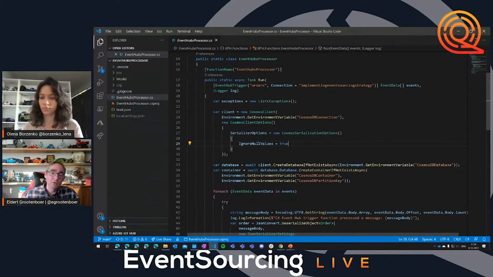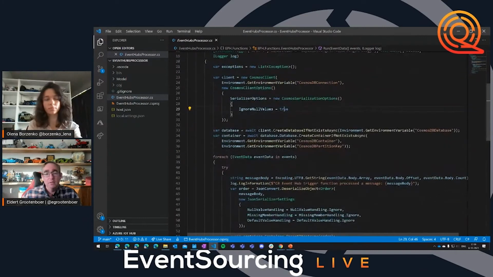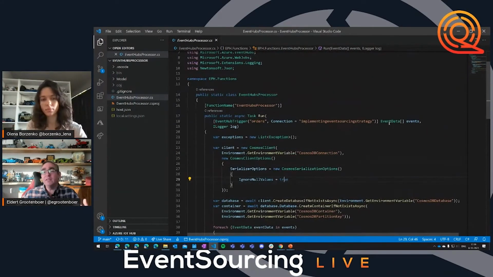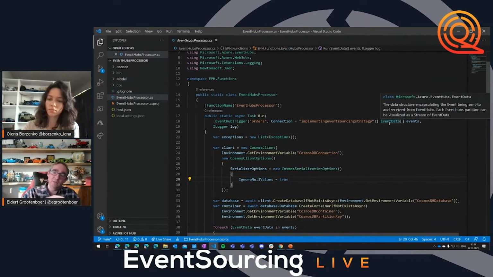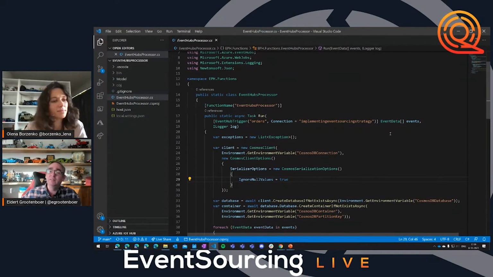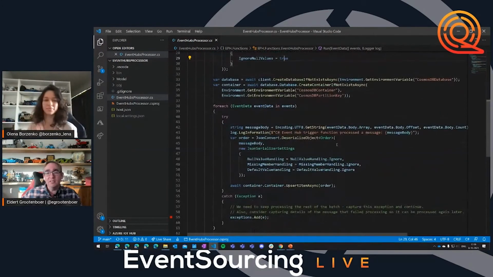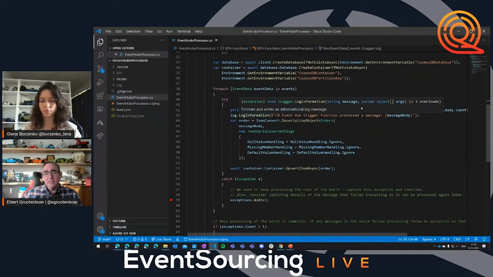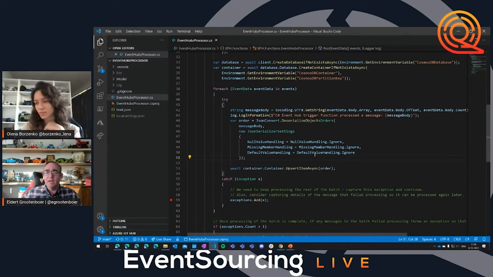For example, I want to ignore null values. Now, this is triggered every time there's an event in there. It's going to trigger, it's going to grab all those events from there. It's giving me an array, and I can then use this array with the different events. So in this case, I'm going to create my database if it doesn't exist, and then I'm going to loop through these events. I'm not going to do that much with my event. I'm just going to store it in my event store, in this case, Cosmos DB. I'm just going to upsert an item. So whenever I get a new event, I'm just going to insert it in my Cosmos DB.